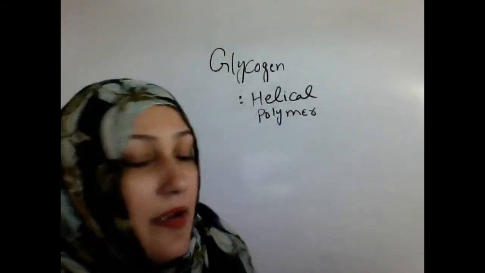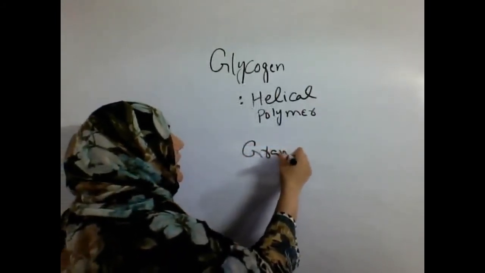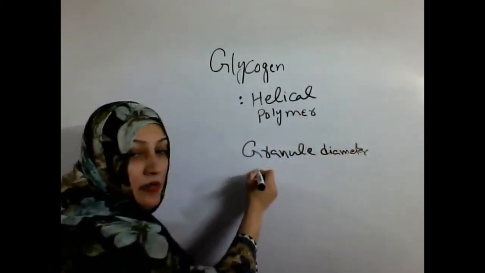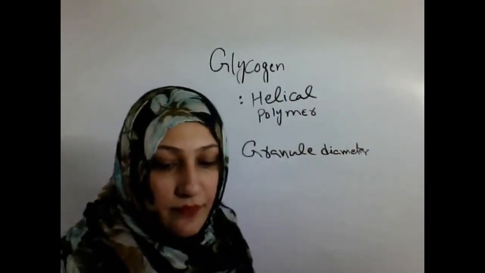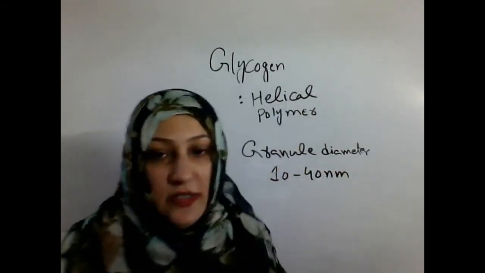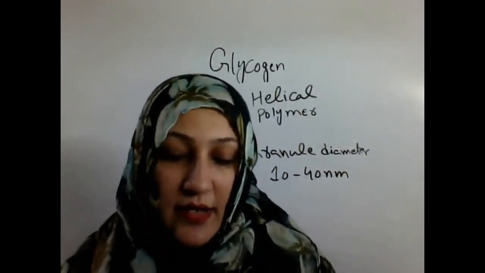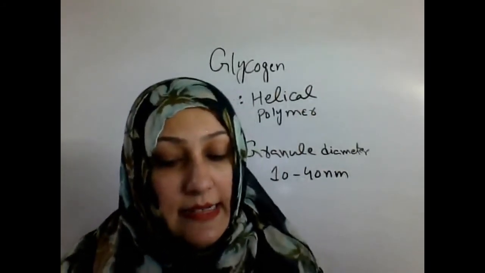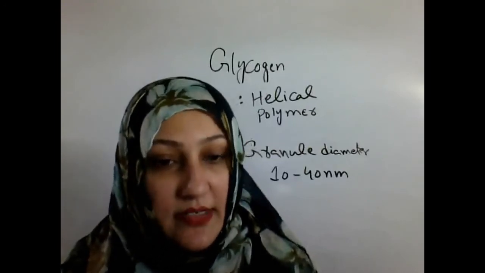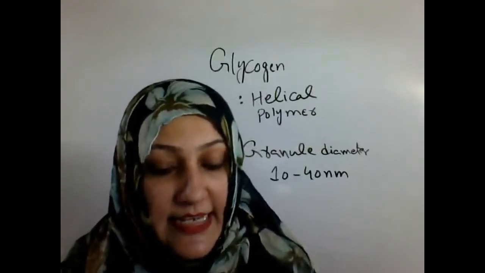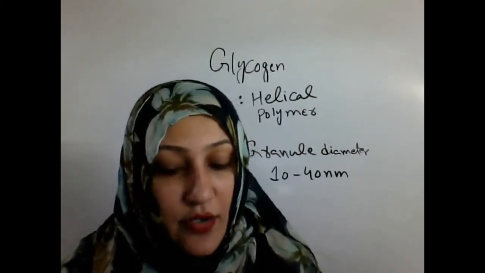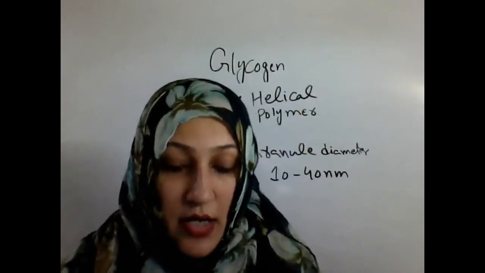Its granule diameter is up to 10 to 40 nanometers. The protein glycogenin, which is involved in glycogen synthesis, is located at the core of each glycogen granule. Each glycogen granule contains the glycogenin protein for the synthesis of the glycogen that is required.